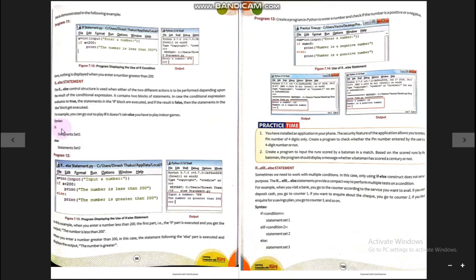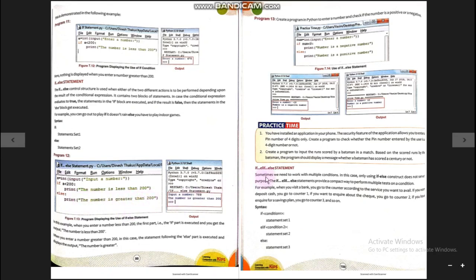So this is how we can use the if-else statement. In the program, if A is less than 200, it will print "the number is less than 200". Otherwise, if it is greater than 200, meaning the condition result is false, it will jump to the else part and execute statement set 2, that is, "the number is greater than 200".